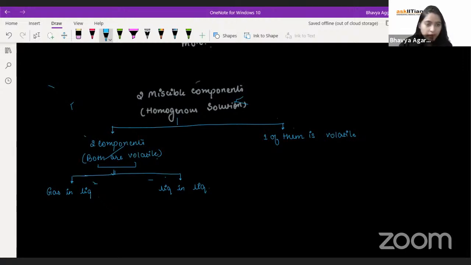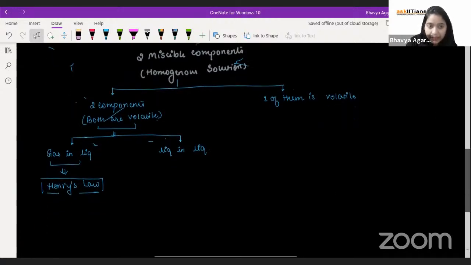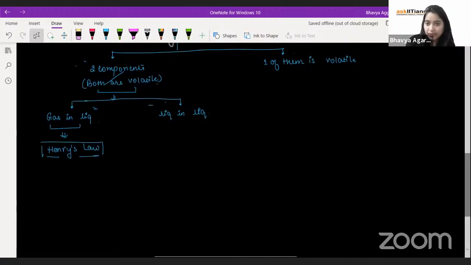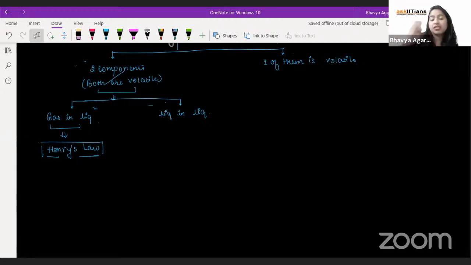Now, here, a gas in a liquid is the one for which you're given Henry's law. Agreed? For this part, you're given Henry's law, which states that the solubility of the gas is directly proportional to the partial pressure of the gas. So how do you explain that?